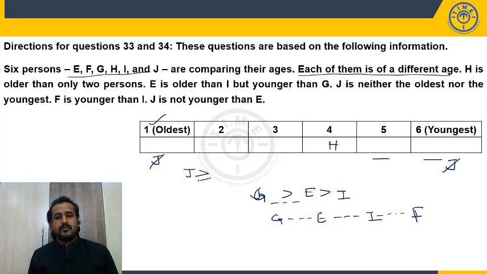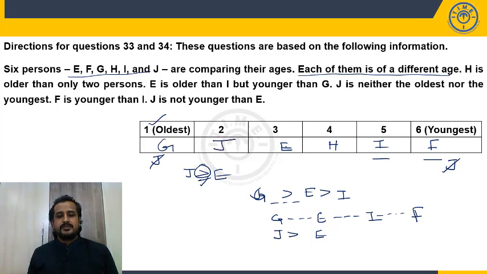So J can be older or equal to E, but it is given each of them is of a different age. So it cannot be equal. So it has to be a greater than. So J is also greater than E. Right. So after E, who should come? I and F should come. And before E, G and F should come. Right. So what is the possible position for E? Third position. After E, I and F. Now among G and J, J should not come at the first. So it should be G. So this should be remaining J.